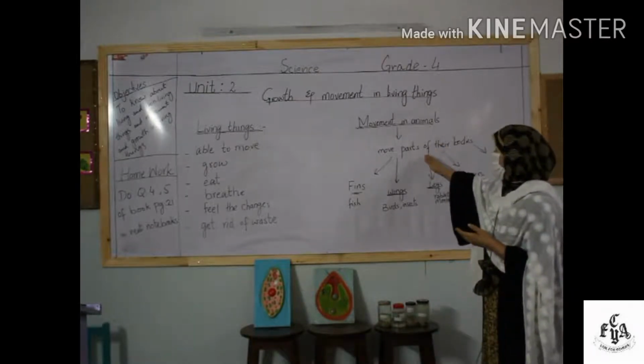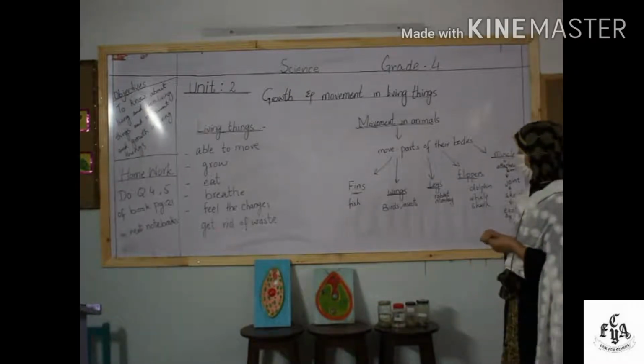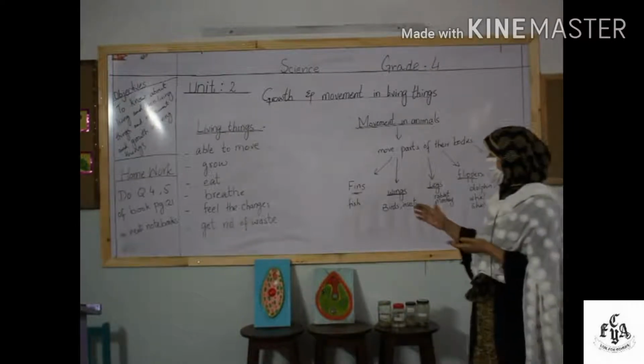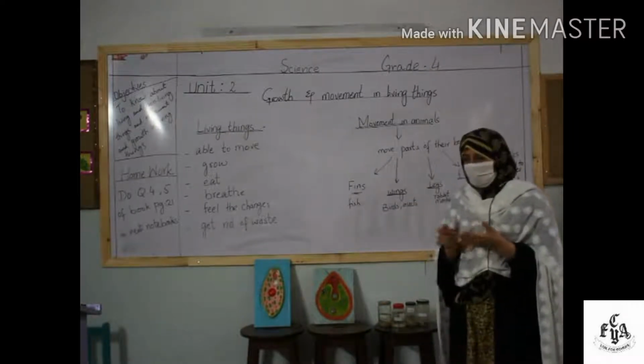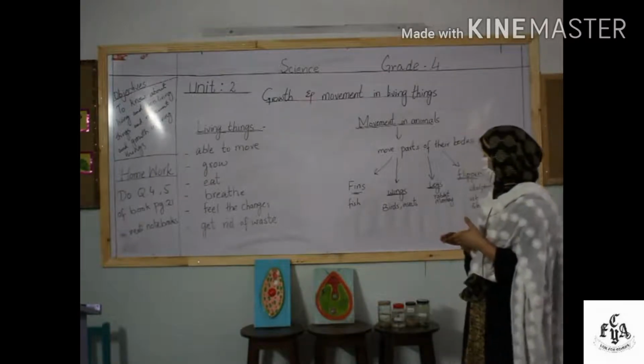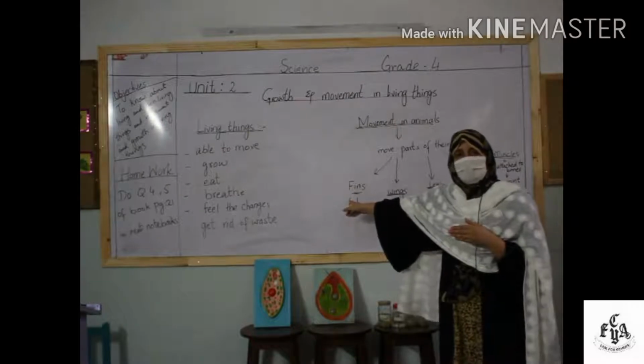or they move the parts of their bodies. For example, how do they move the parts of their bodies? You can take the example of a fish. How do fish swim in the water? Fish swim in the water with their body parts, which we call fins.